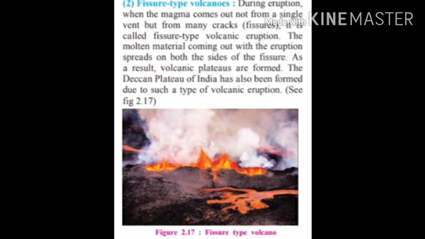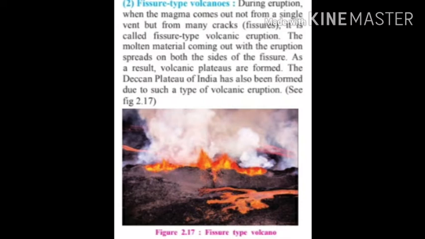Students, let's see the difference between central type of volcano and fissure type of volcano. We have seen information about central type volcano as well as fissure type volcano. What is the difference between them? In central type of volcano, lava is released through a pipe at one center.